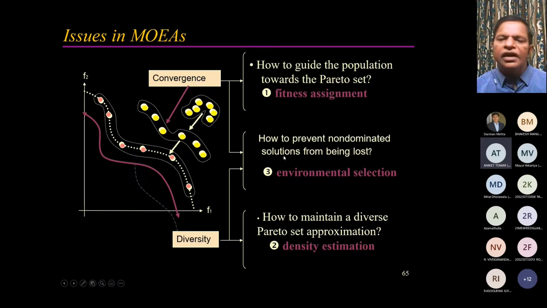Third, how do we prevent the non-dominated solutions from being lost? If this is a good solution, in the next generation, you don't want to lose it. How do you keep that? Like the way we kept elite members in the earlier case. So those are the three important aspects to be considered in multi-objective evolutionary algorithms when compared to single objective evolutionary algorithms. There's a lot of science and a lot of mathematical or algorithmic approaches available to take care of these three points.